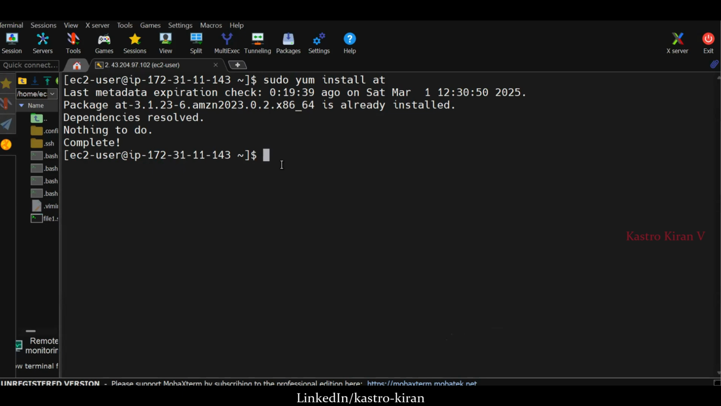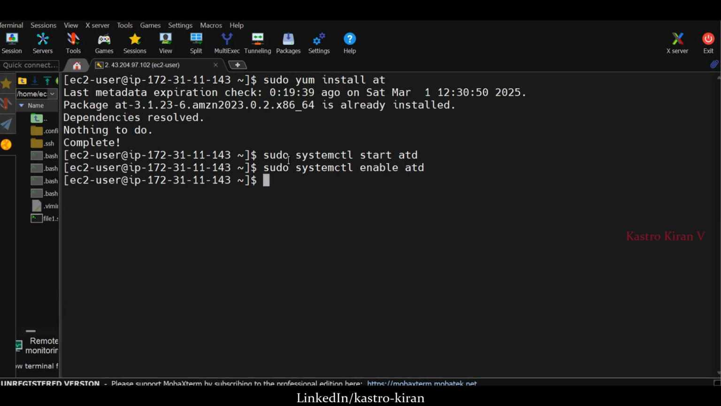Okay, so this is how you can install the at command: sudo yum install at. Once you install at, basically at is a service, so we need to start the service. In order to start the service, the command is sudo systemctl start atd. Hit enter so that the service has got started. Once the service is started, we need to enable the service: sudo systemctl enable atd. atd is the service to start and enable for at. So it has also got enabled.